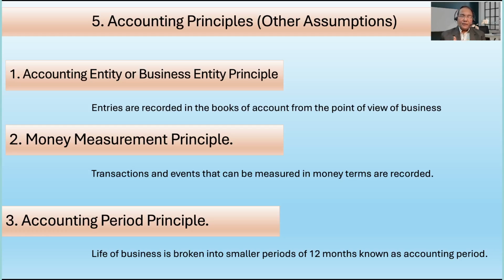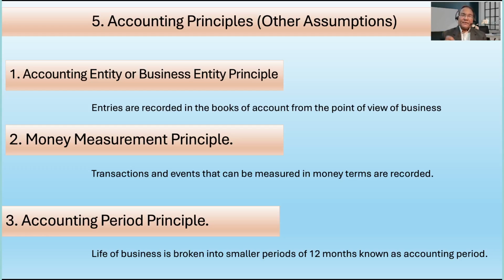That is not a judicious or a right statement to be given from an owner. So from practical perspective, they are not separate, but from accounting perspective, they are two different entities.